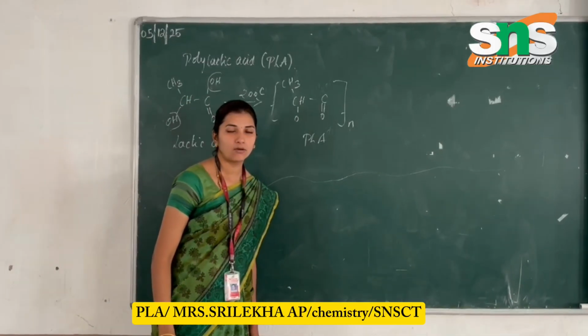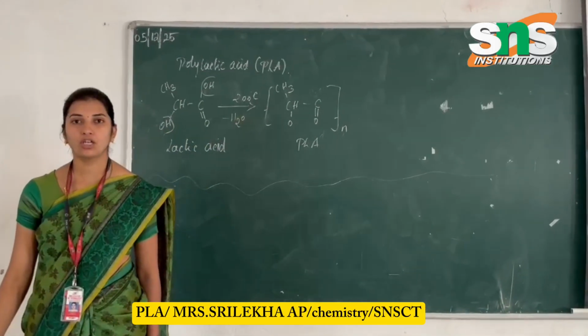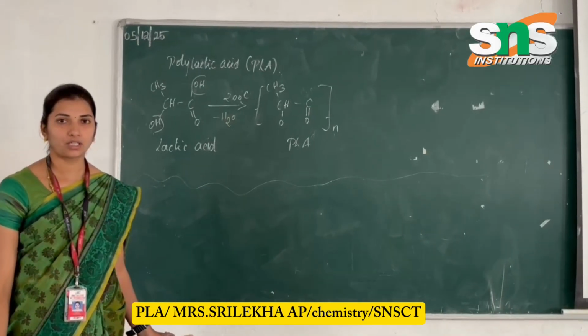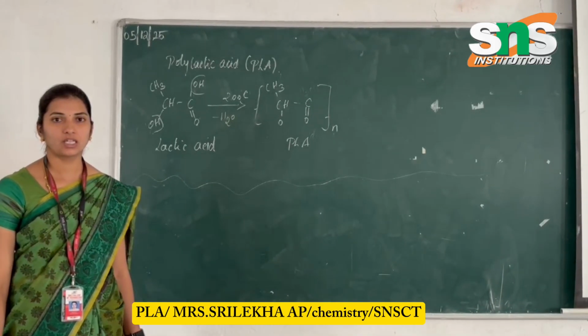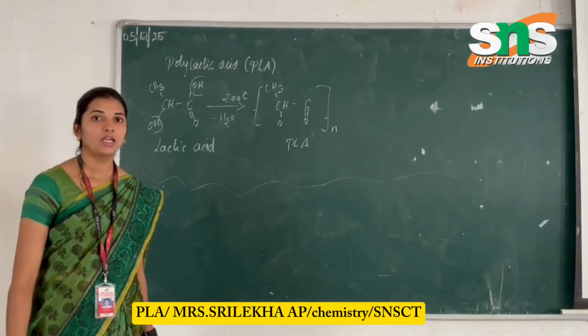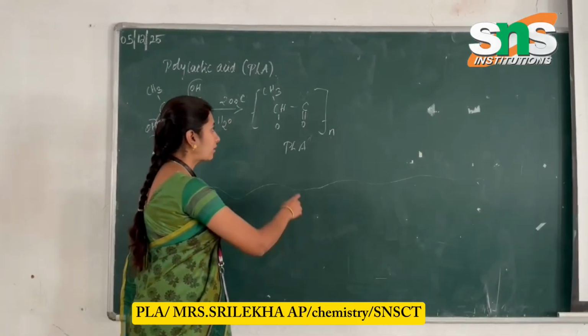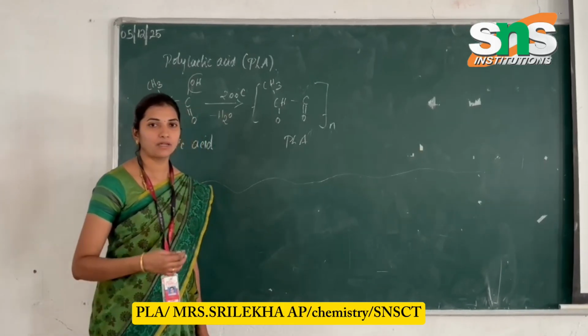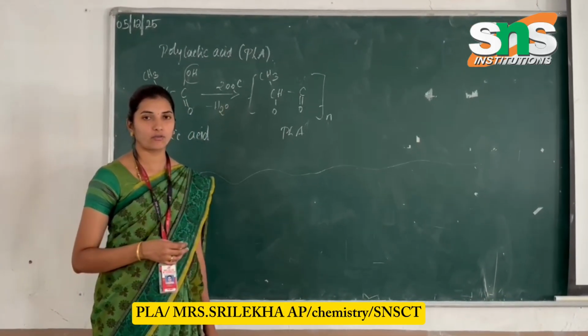So this is the preparation of polylactic acid. The monomer lactic acid, under the polymerization reaction at 200 degrees Celsius, forms polylactic acid with the removal of water molecules. The process combines the fermented starch, the monomer.